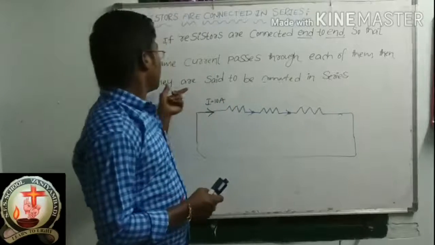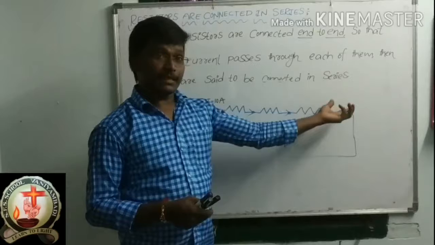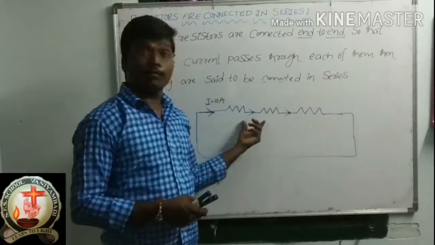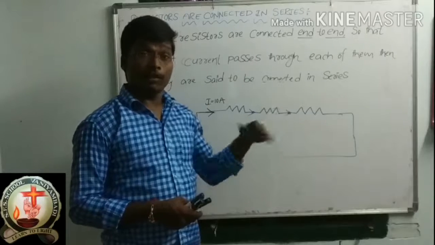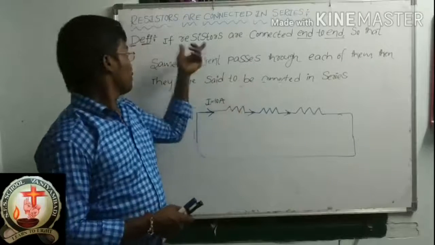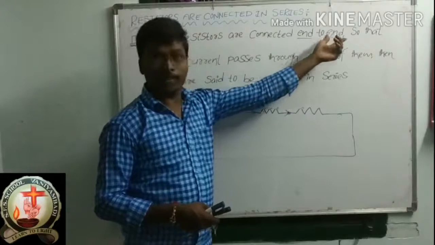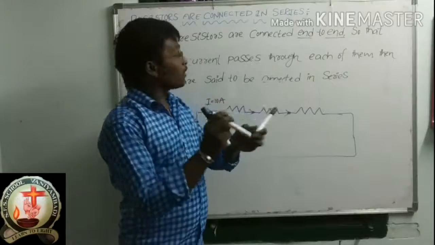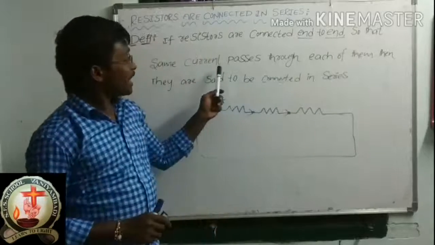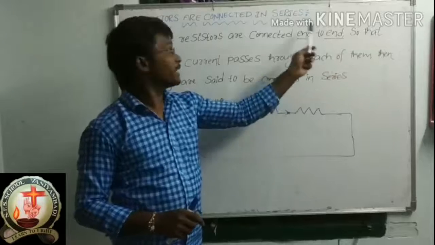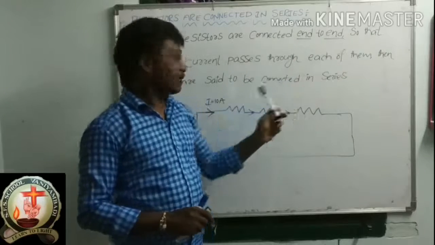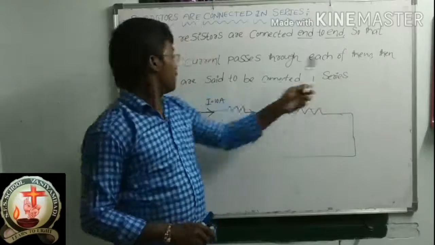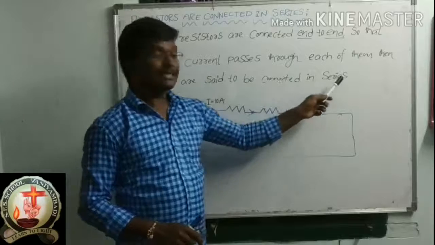Each of them, then they are said to be connected in series. When will you say this system of resistors is connected in series? Once again, the definition: if resistors are connected end to end, so that the same current passes through each of them, then they are said to be connected in series.